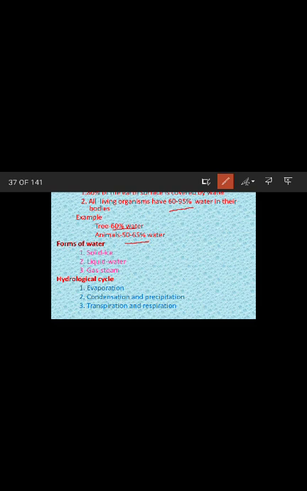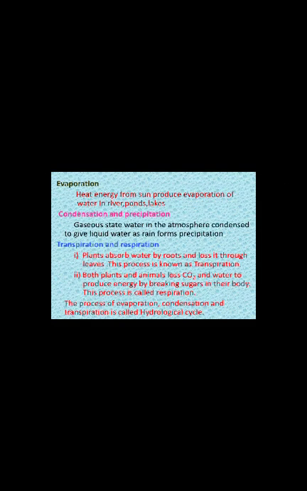Water can exist in three states: one is solid, another one is liquid, and the third one is gas. In the environment, the hydrological cycle is required to maintain the water. There are three steps in the hydrological cycle. One is evaporation, second is condensation and precipitation, and third is transpiration and respiration.